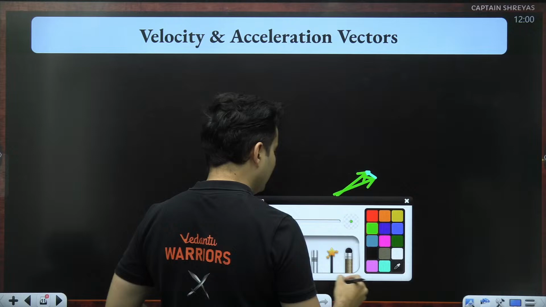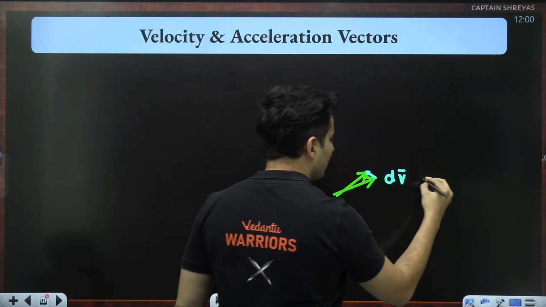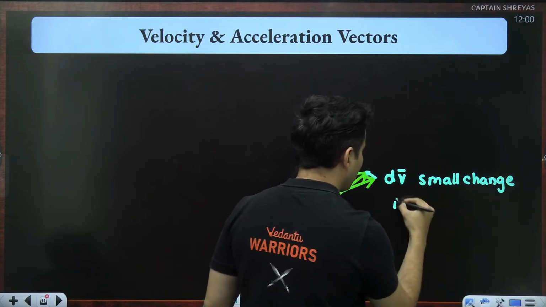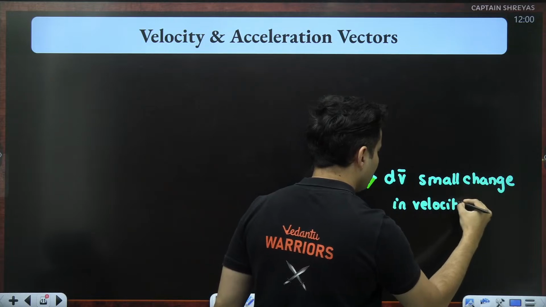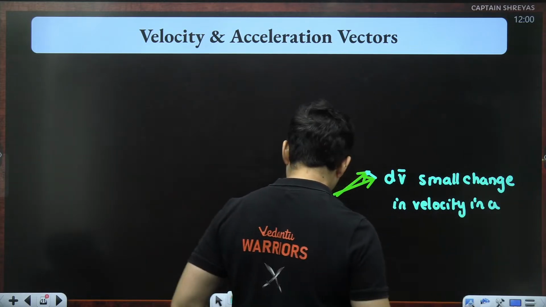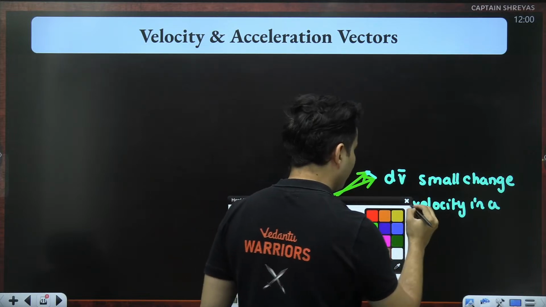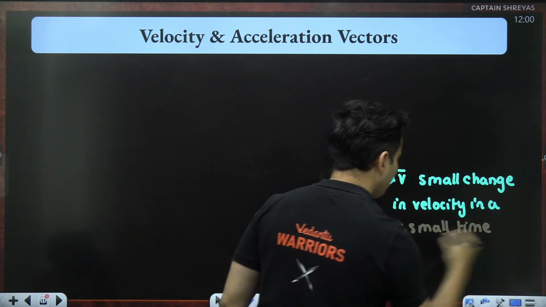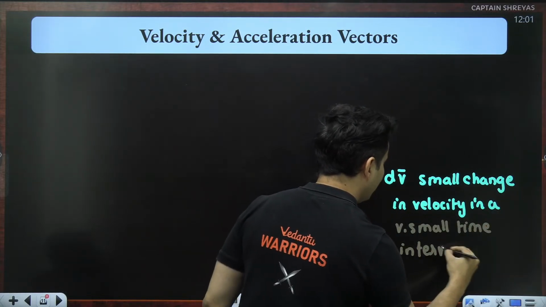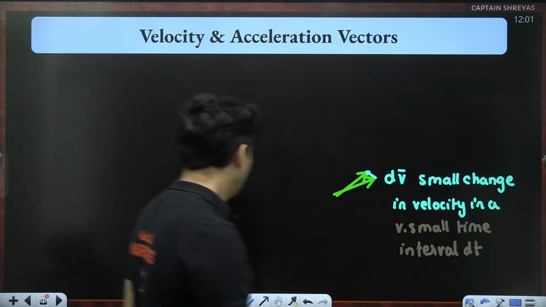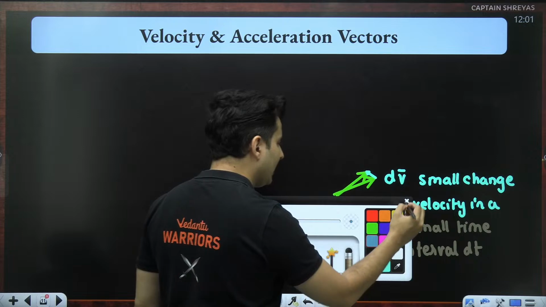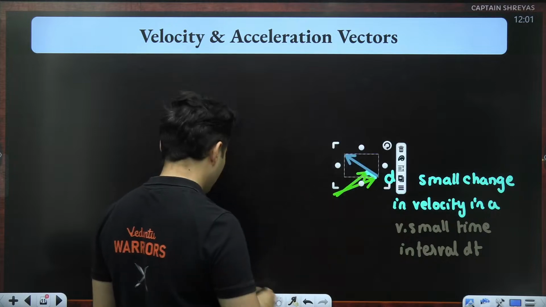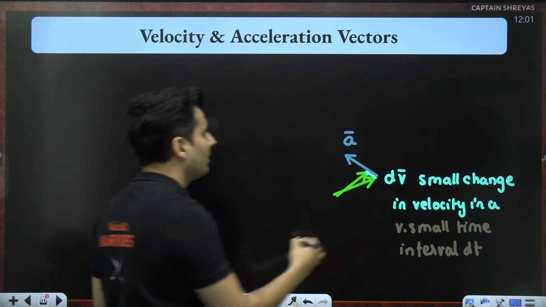It will be like dv. dv will be the small change in velocity in a very, very small interval of time, and that very small time interval will be basically dt. Then I will get the instantaneous acceleration at that particular point.